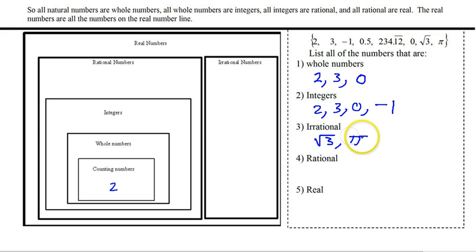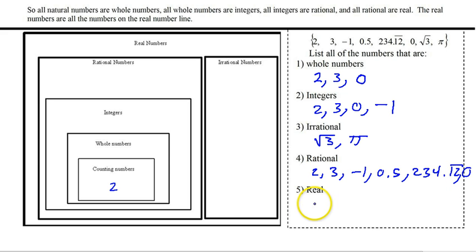That's irrational. And then we know for rational, rational is all the numbers that are not irrational. So 2, 3, negative 1, 0.5, 234.12 with the repetition, and 0. Those are all of our rational numbers. And then real, well, that's all of them. And that's it. That's our real number system.